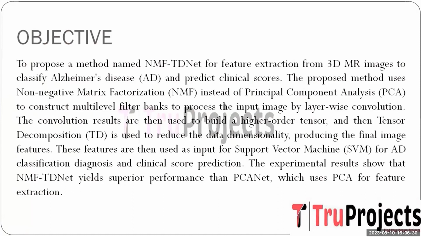This process generates the convolution outcome that contributes to forming a higher order tensor. Subsequently, tensor decomposition is harnessed to reduce the data dimensionality, resulting in refined image features. These extracted features are then employed as an input for the support vector machine for AD diagnosis and clinical score prediction.